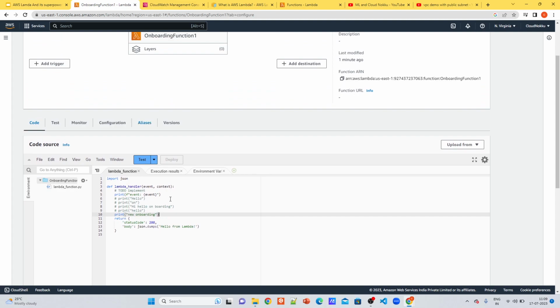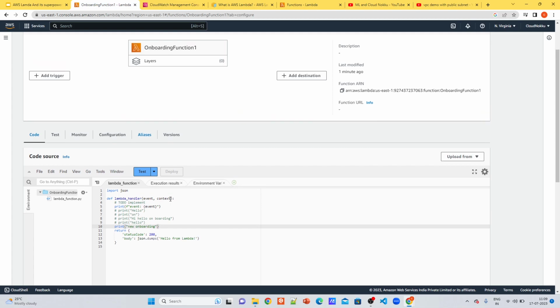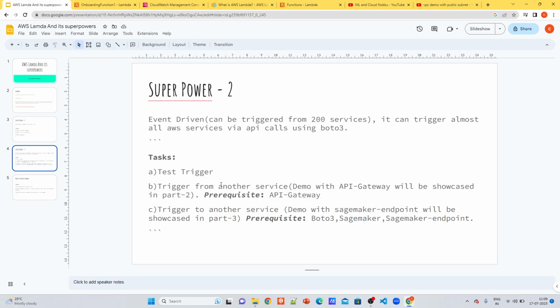So we have seen how Lambda got triggered from other services, and Lambda can trigger other services like endpoints and different stuff, in theory, but we'll see it in the demo. So this is the event-driven superpower Lambda has. These are the two most important superpowers Lambda contains, which make it important in different applications.